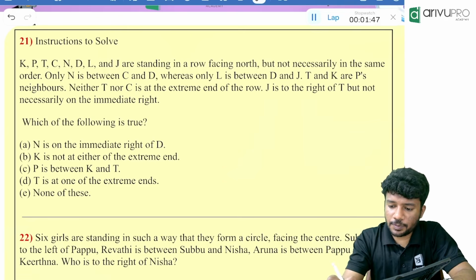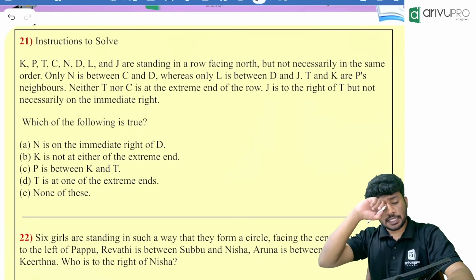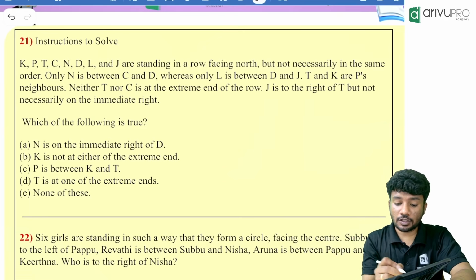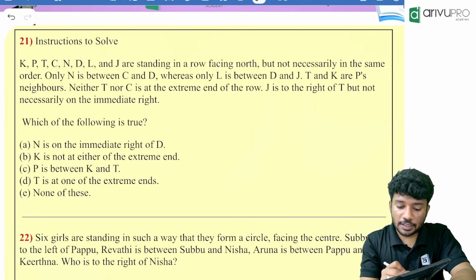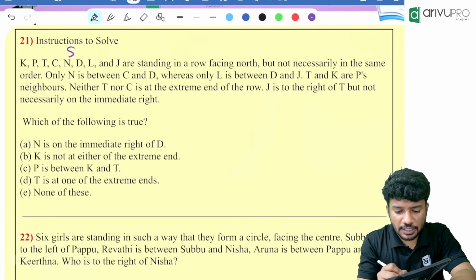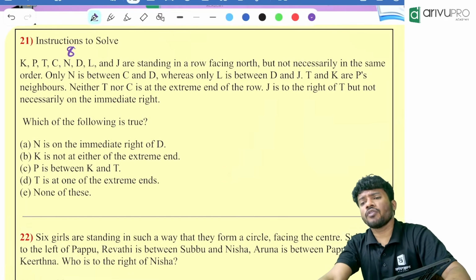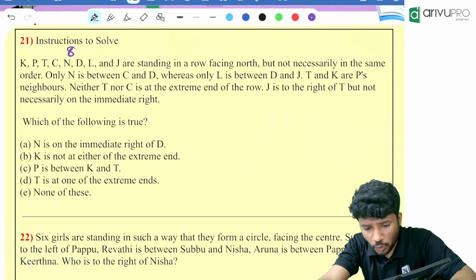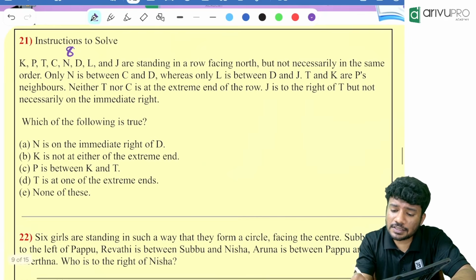Yes, I'm going to start, people. Listen. K, P, C, T, N, D, L, J. How many people are there in total, people? How many are there in total? 8 are there in total. Yes, right answer. Then standing in a row facing north. Which direction are they looking at? They are looking towards north direction.